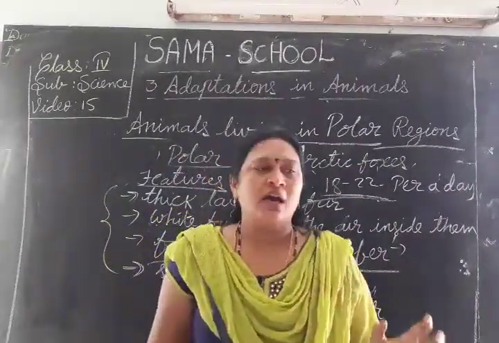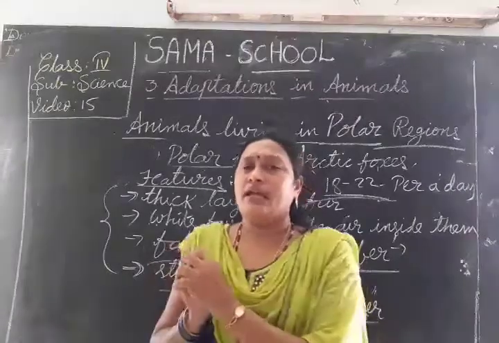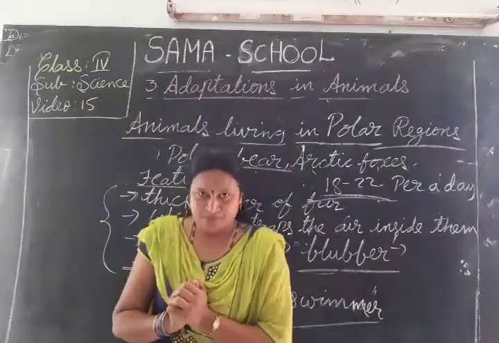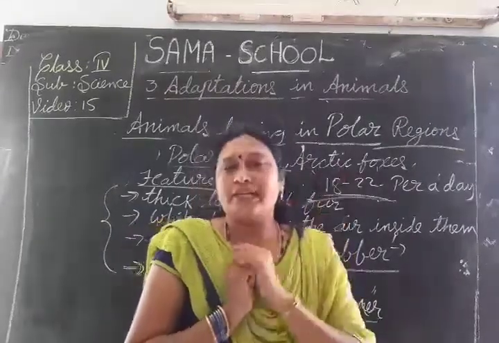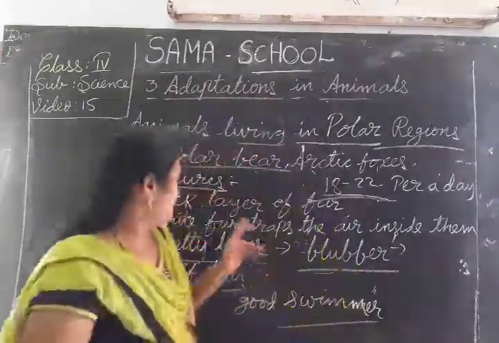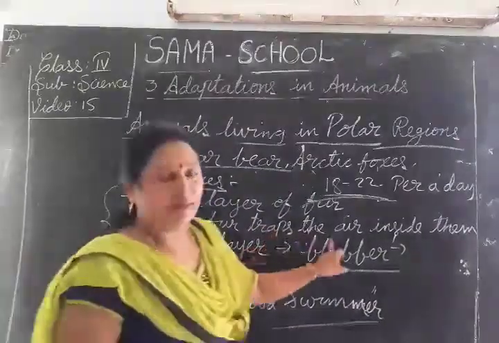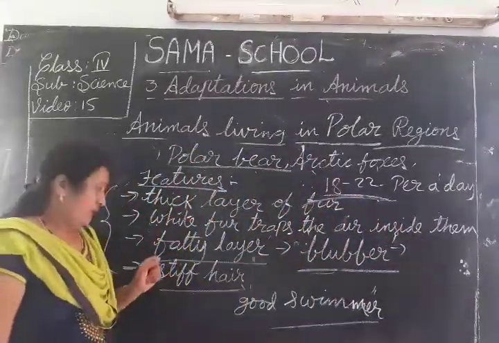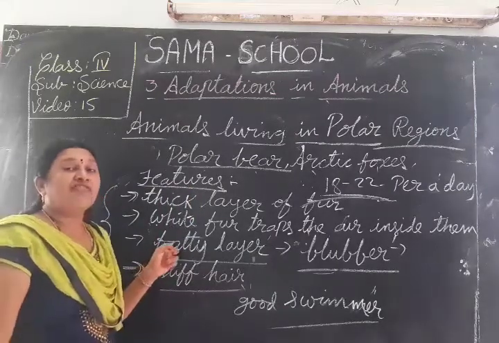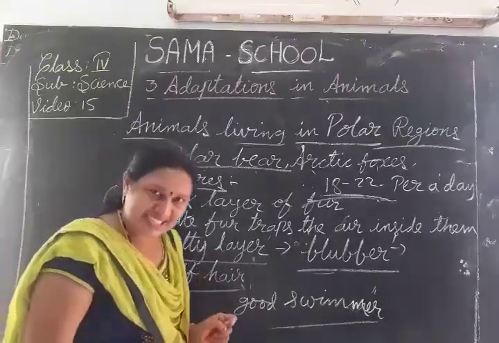Why? Because everyone thinks it's not an animal, it's ice. So the color of the polar bear protects it from enemies. White fur traps the air inside them. That is one of the features of the polar bear.